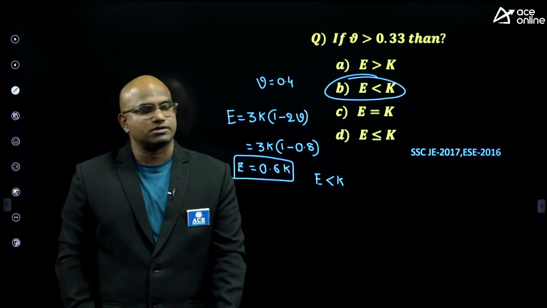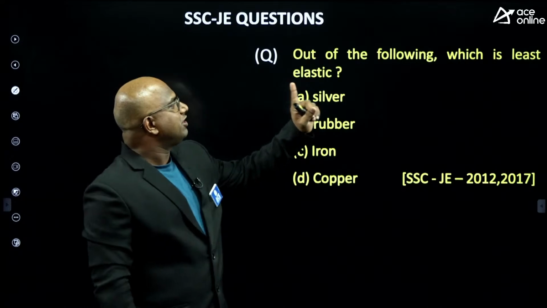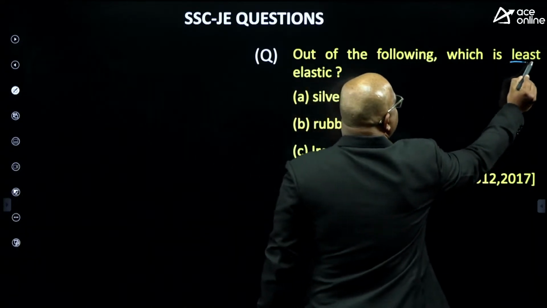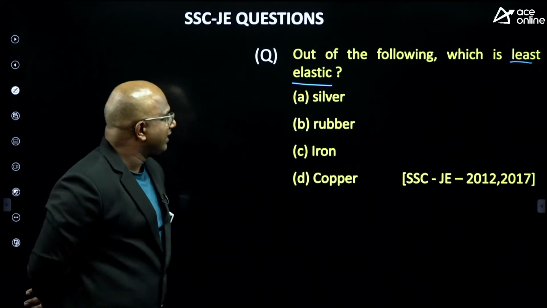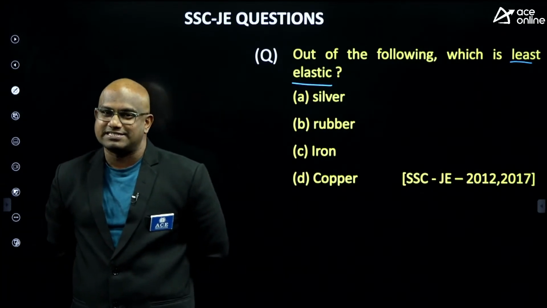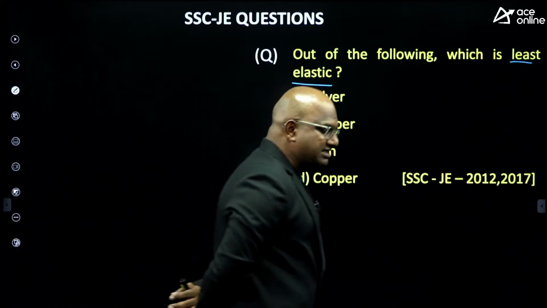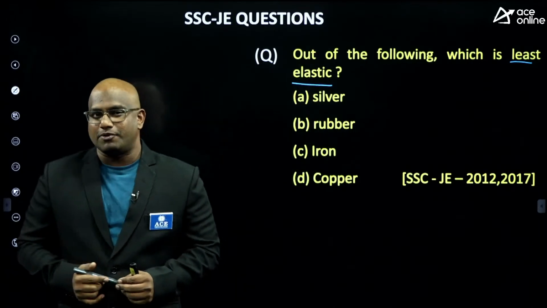Okay, now, see, guys, out of the following, which one is the least elastic? Let us see who will give me the correct answer for this one. I gave 4 materials: silver, rubber, iron, copper. Which one is the least elastic? What material property signifies elasticity, guys? Think about it.